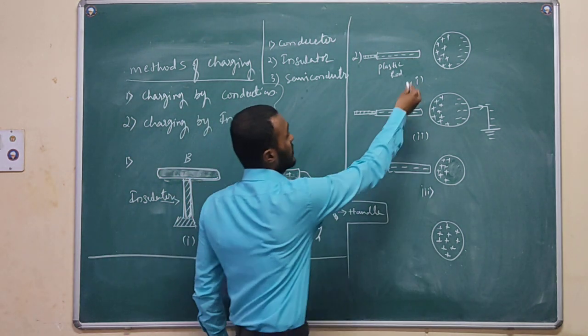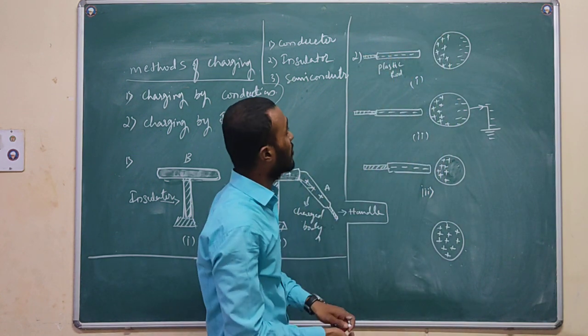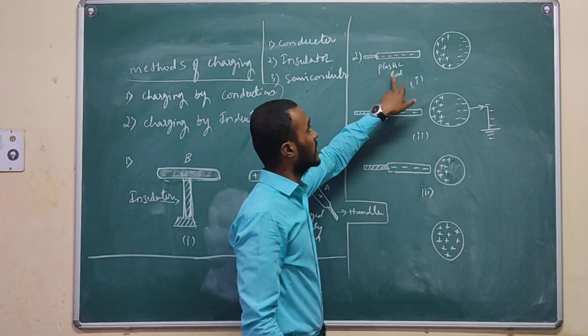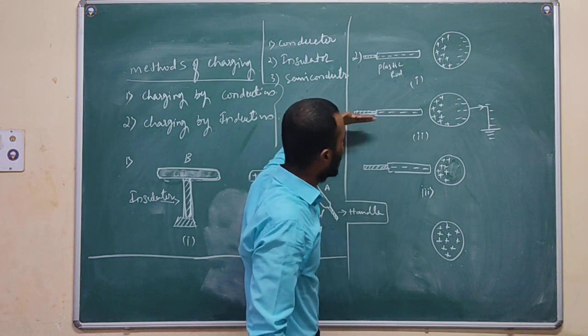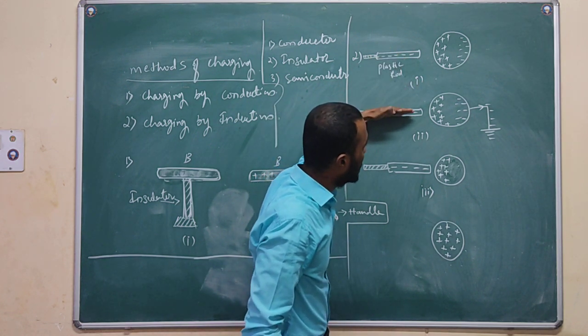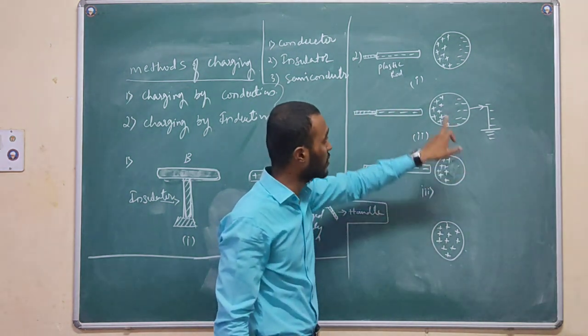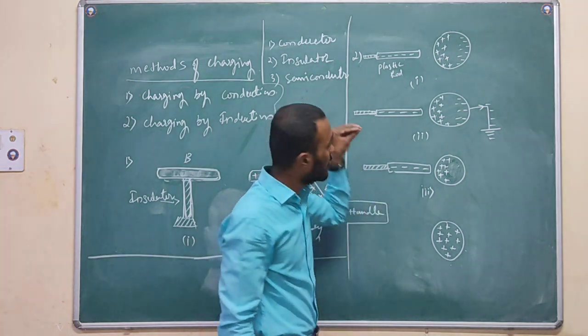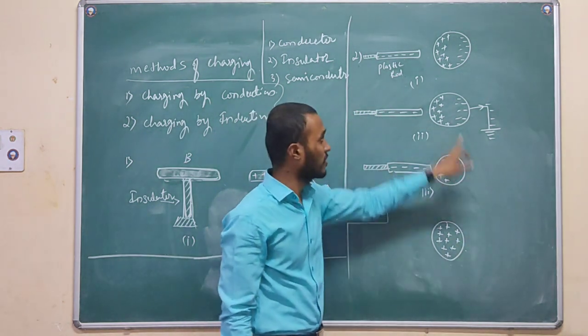See, here I have taken a metal sphere, and here a plastic rod. This plastic rod is a negatively charged plastic rod. Now, in the second step, I will bring the plastic rod nearer to the sphere. I am not going to touch it.